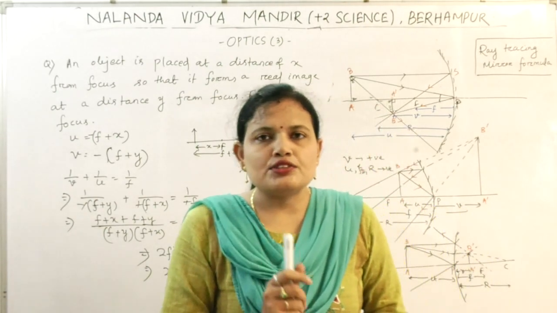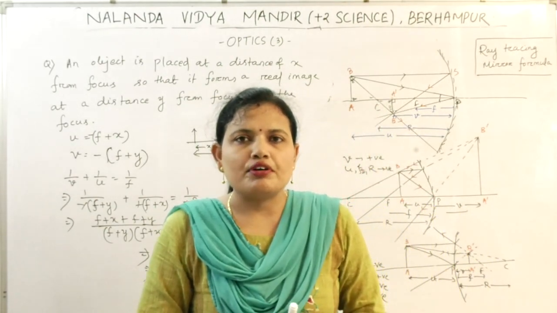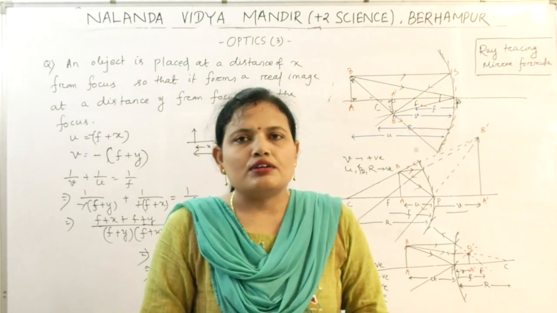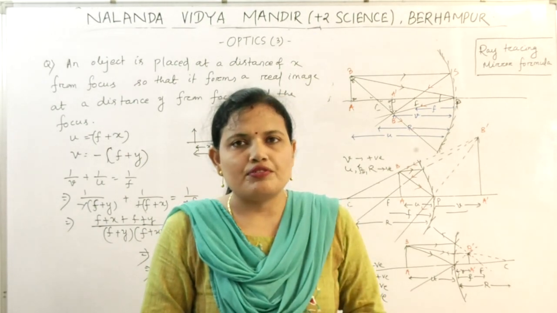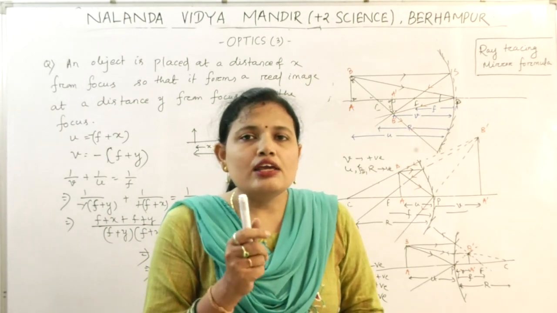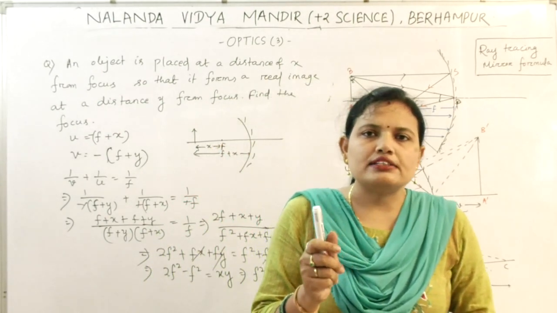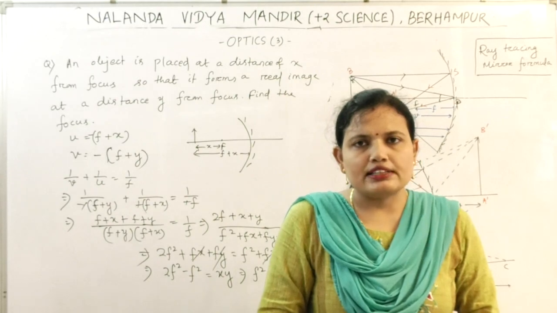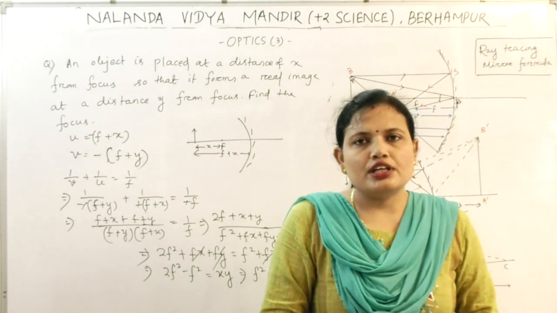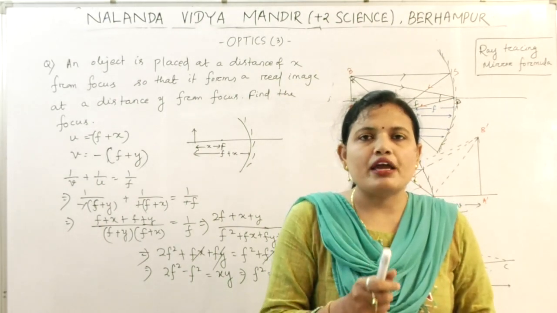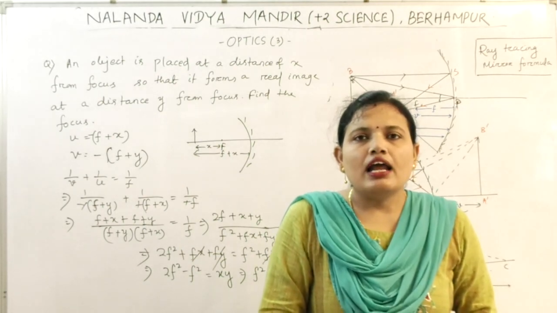If a ray is incident through the center of curvature, then after reflection it passes through the center of curvature only. And if the incident ray makes some angle with the principal axis, then after reflection the reflected ray makes the same angle with the principal axis.